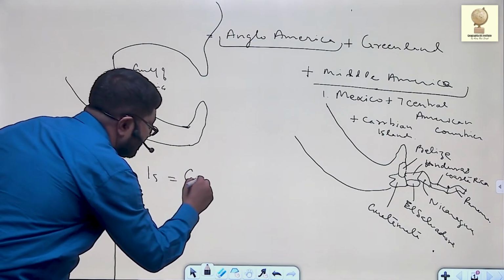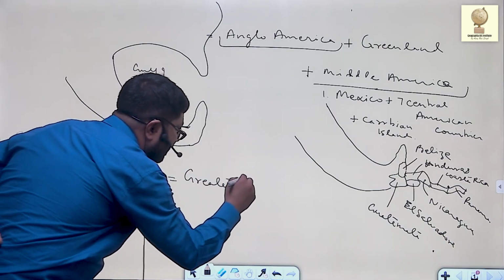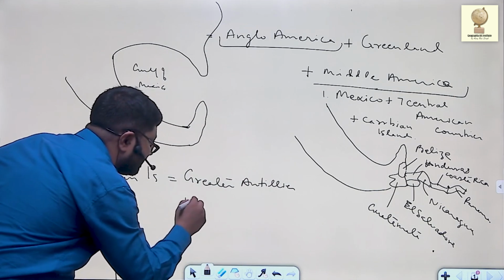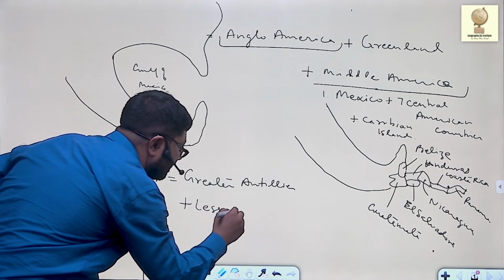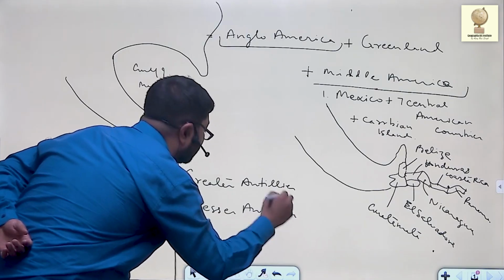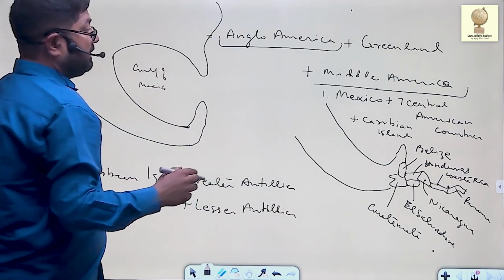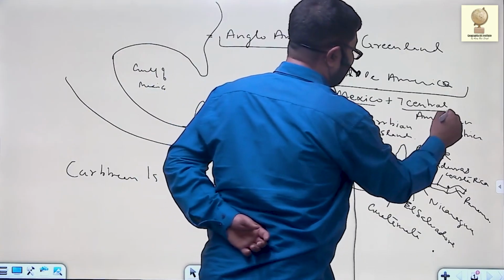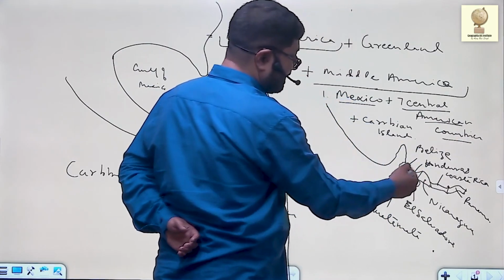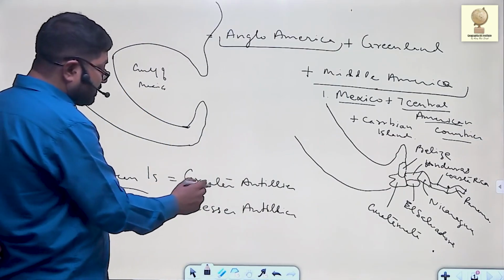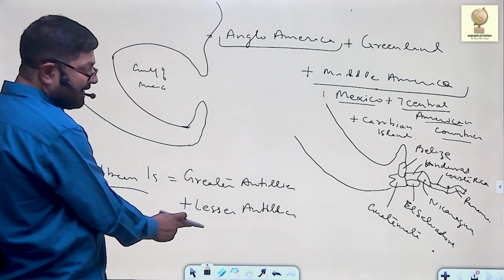One is Greater Antilles and the second is Lesser Antilles. Now, Middle America is made up of three parts: Mexico, 7 Central American countries, and Caribbean islands. Caribbean islands consist of two groups: Greater Antilles and Lesser Antilles.